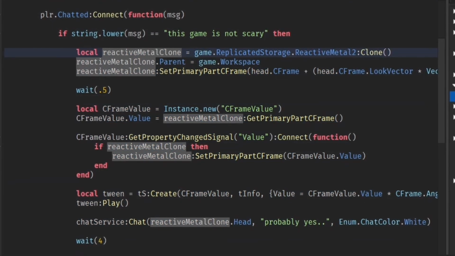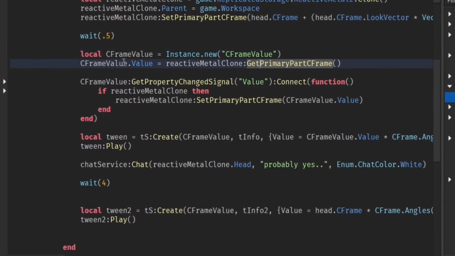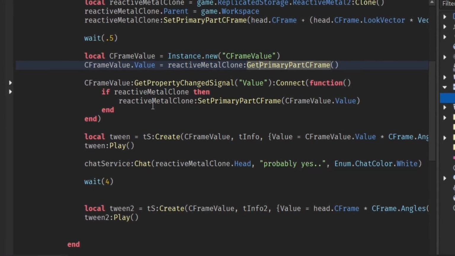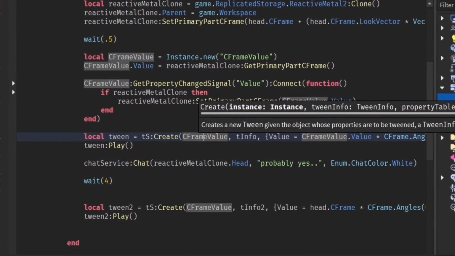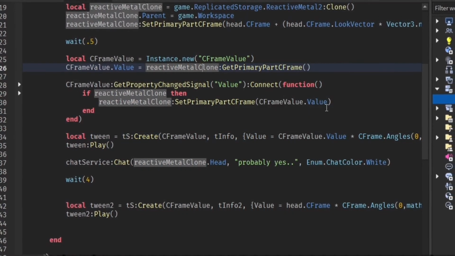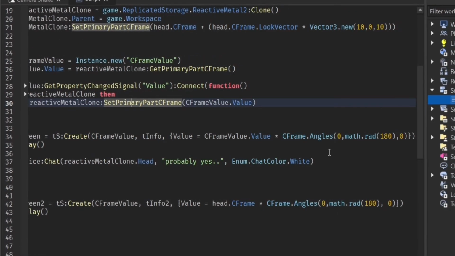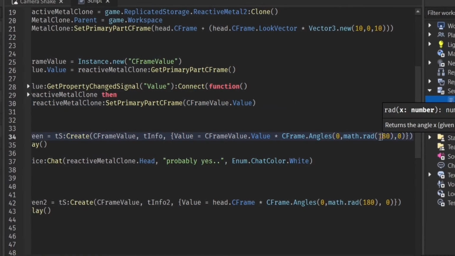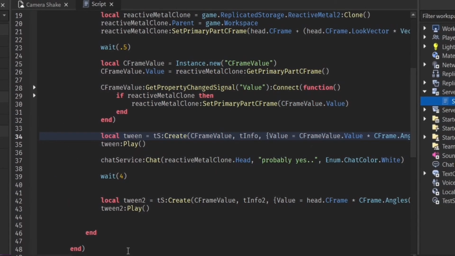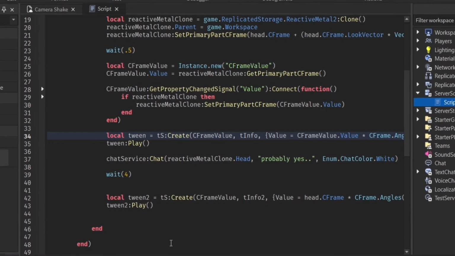Basically, we make a reactive metal clone, we wait 5 seconds, we rotate it, so get primary part CFrame. This is all tweening stuff. So we make a tween, which is a CFrame value. We also set it to the reactive metal clone's primary part CFrame. And then what we did is rotate it. So we did CFrame.Angles math.rad 180. You know how the NPC was rotating around and then facing me, right? That's the tween.